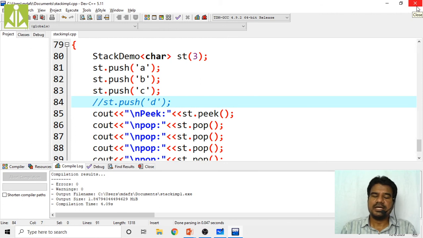Hope you understood. Not only the stack concept but also the template implementation of that stack concept. In our next class we are going to see the applications of this stack.